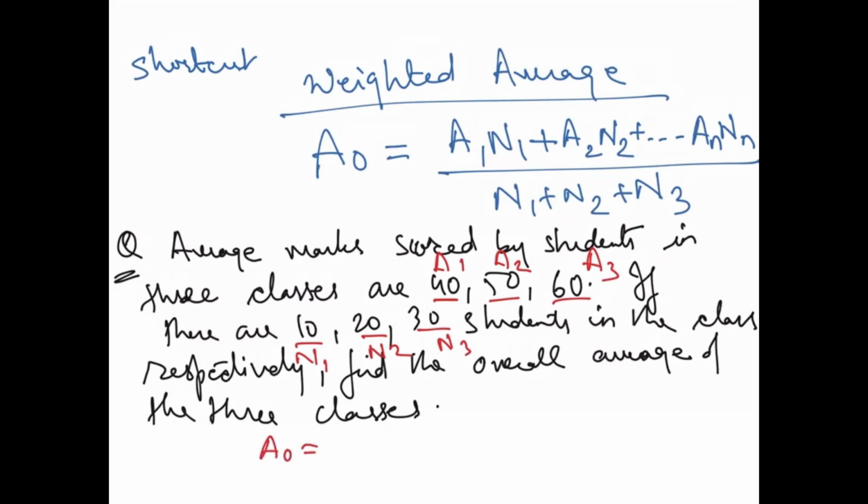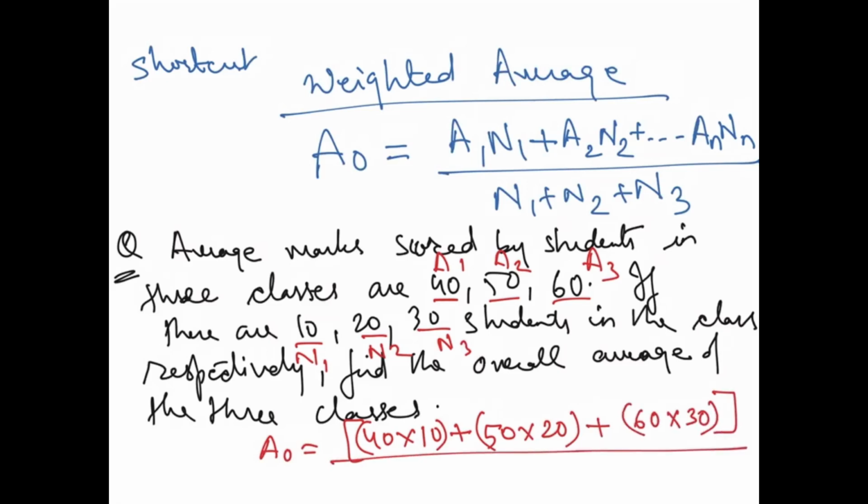That's all. A naught: what is A1? 40 into N1, 10. Plus 50 into 20 plus 60 into 30, upon N1 plus N2 plus N3, which is 10 plus 20 plus 30.